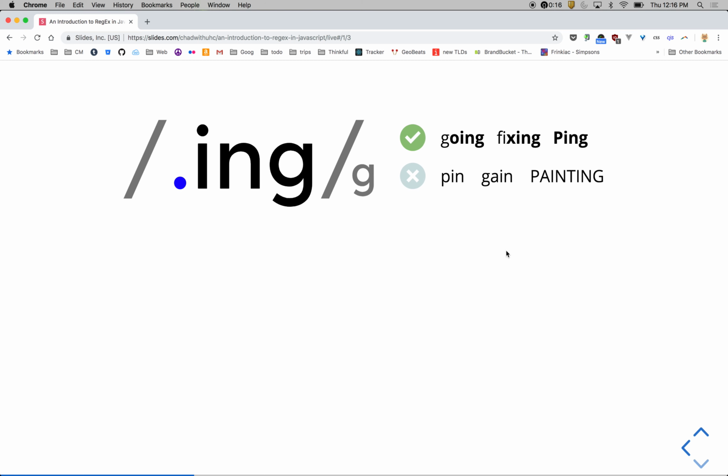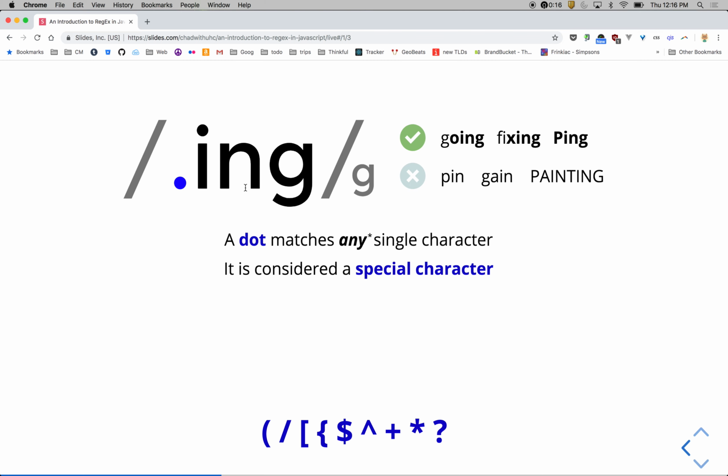Okay. So the next one, .ing, and notice the dot is blue. That's because it's a special character. The special character for this one is saying match any single character. I say any because it will be anything but a new line or carriage returns, so still almost any. It's considered a special character. A dot means match any.